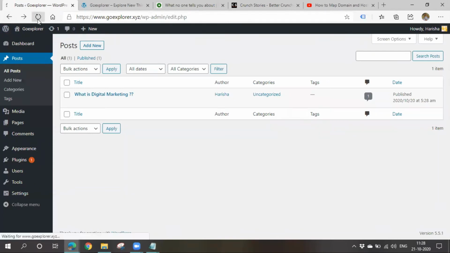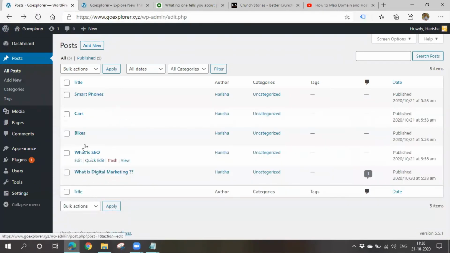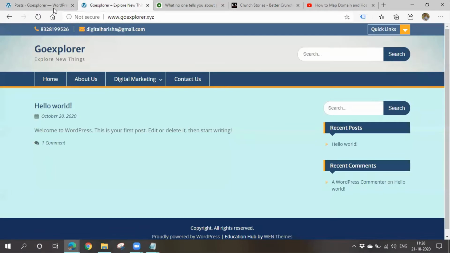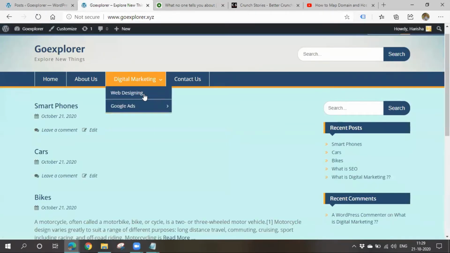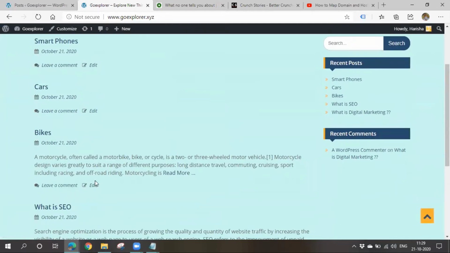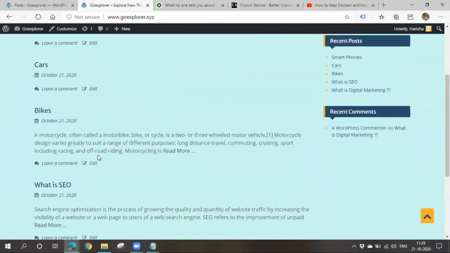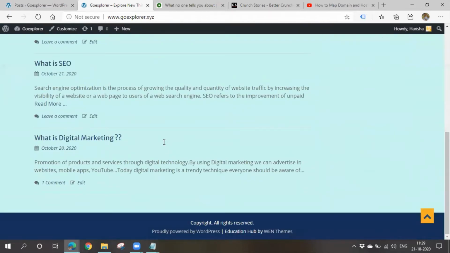So I have published all the posts. Okay, these are all the things I have created. Now let's go and see in my blog. Right, all of them are getting displayed. Are they in correct order?